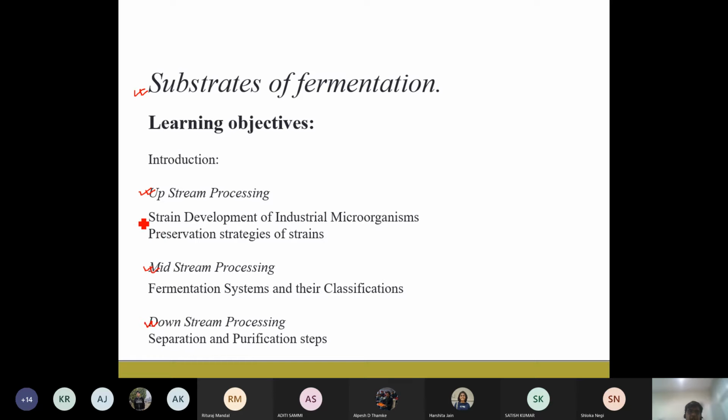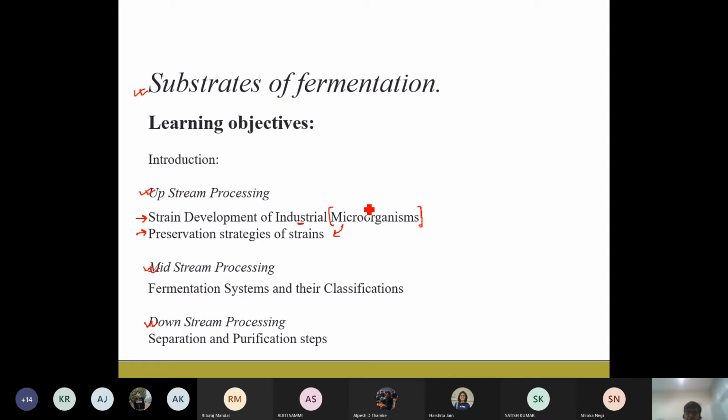Like in the upstream, what are the techniques and processes by which we can screen and develop strains suitable for industrial microorganisms or industrial systems. And then how do we preserve those strains? One of the very important things in any biochemical industry is that the microorganism is the main material used for the production of any particular biochemical, for example, alcoholic beverages. So it is very important that the particular microorganisms are preserved.